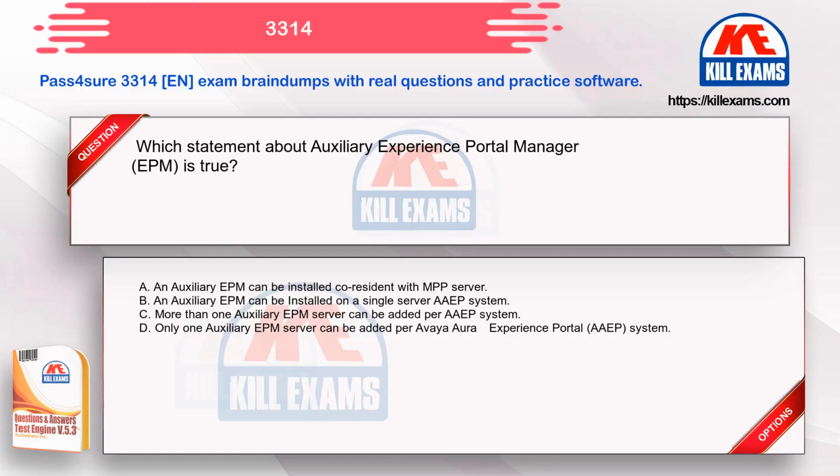Which statement about Auxiliary Experience Portal Manager, EPM, is true? Option A. An auxiliary EPM can be installed co-resident with MPP server. Option B. An auxiliary EPM can be installed on a single server app system. Option C. More than one auxiliary EPM server can be added per app system. Option D. Only one auxiliary EPM server can be added per Avaya Aura Experience Portal, AAEP, system.